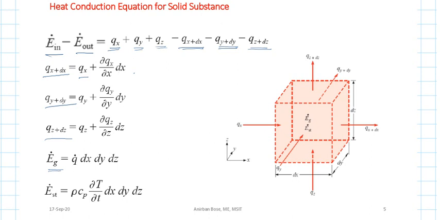Now what is Eg dot? Eg dot is written per unit volume. This is the rate of heat which is generated. A better symbol, I think, is q triple dot, which is the rate of heat generated per unit volume. In a few books you will find this written as qg. Qg indicates the volumetric rate of heat generation. This is called the volumetric rate of heat generation.